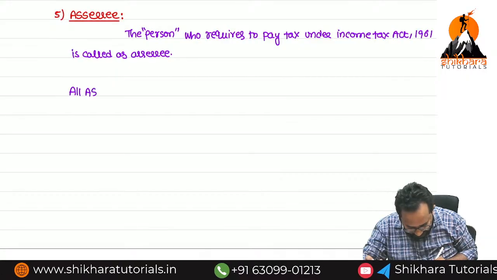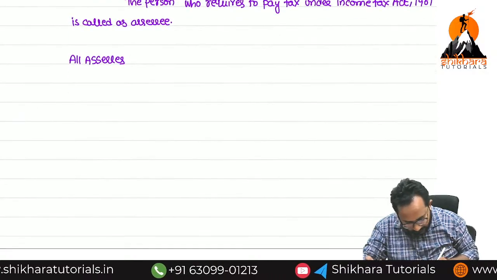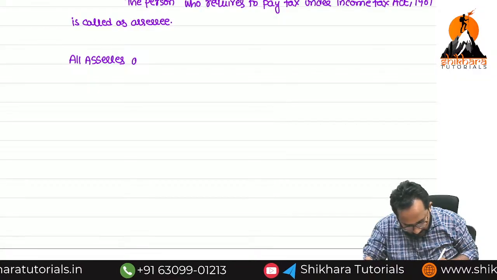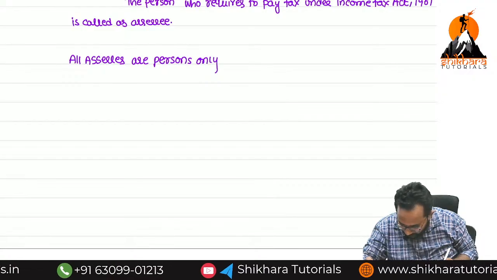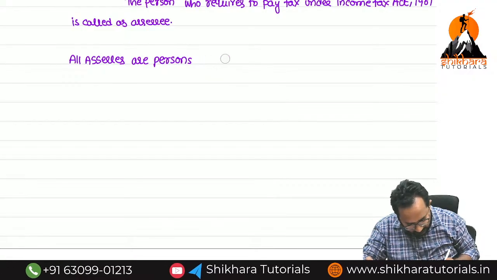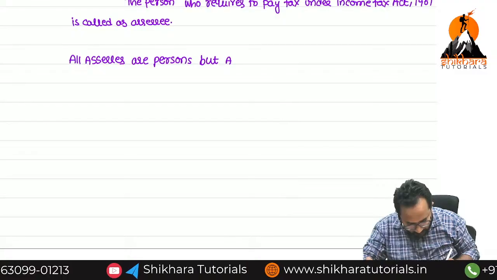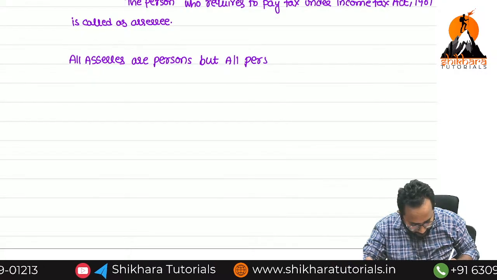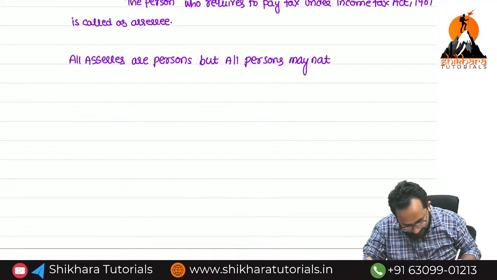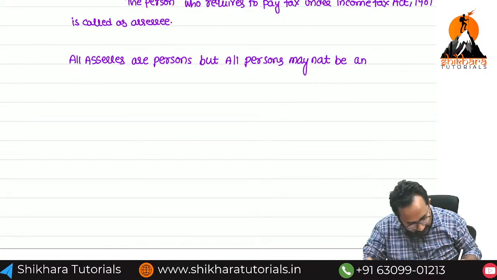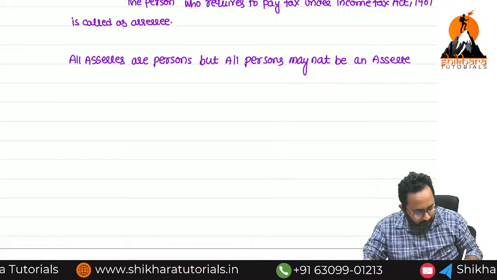All SSCs are persons only, but all persons may not be SSCs.